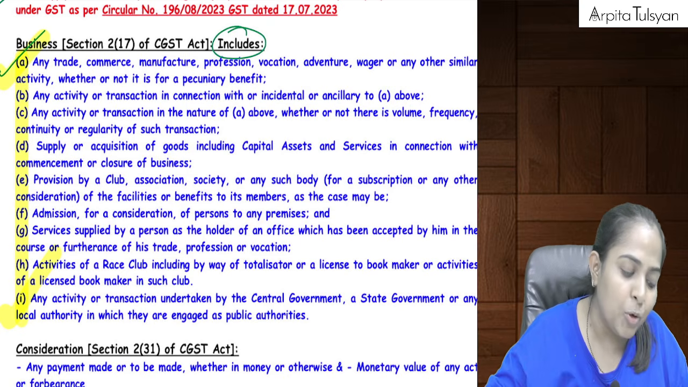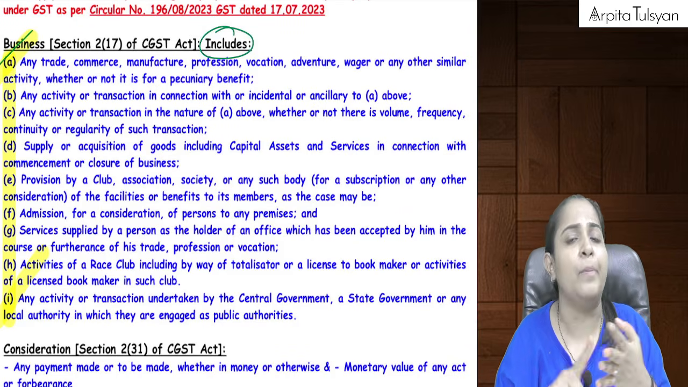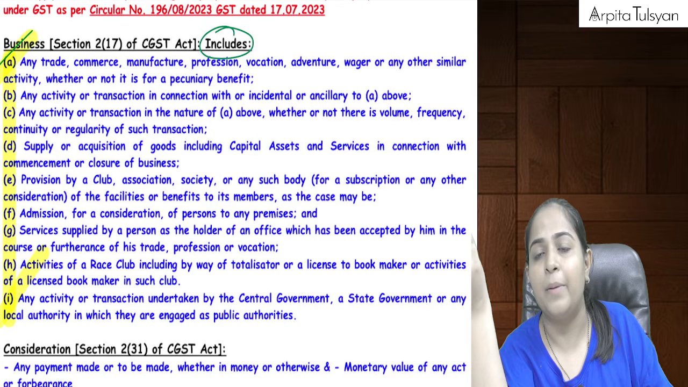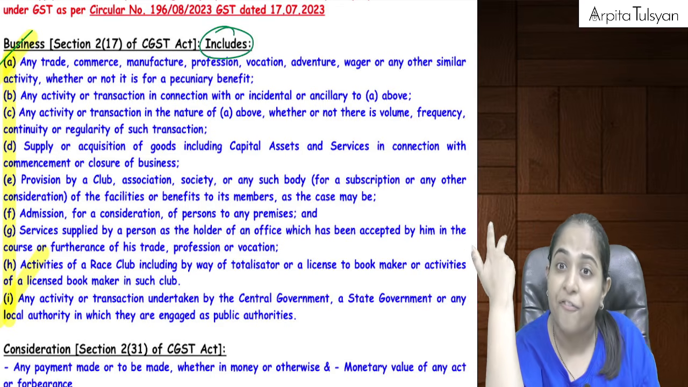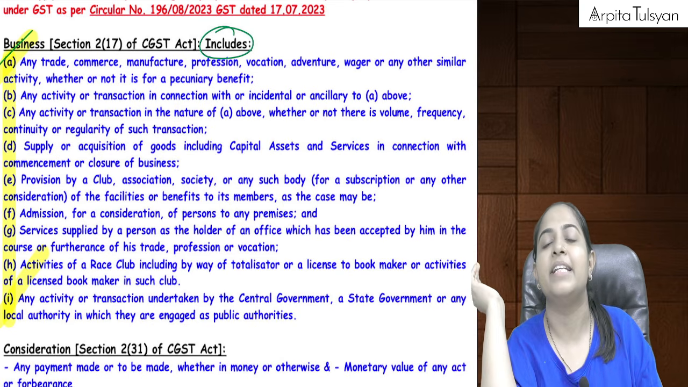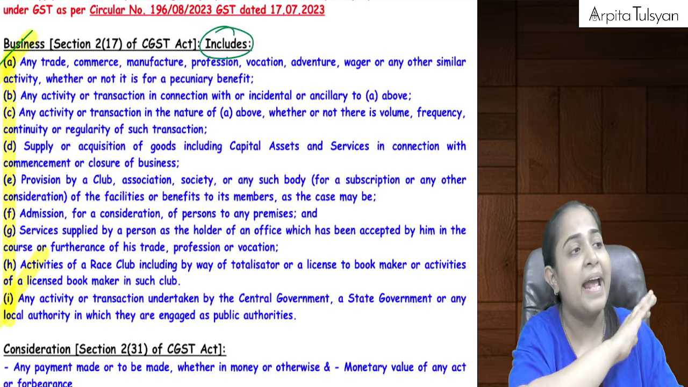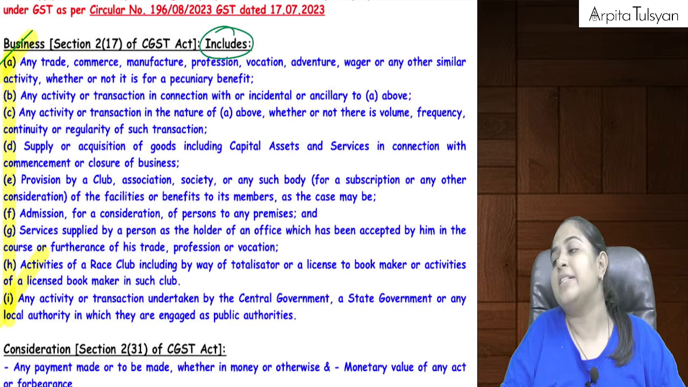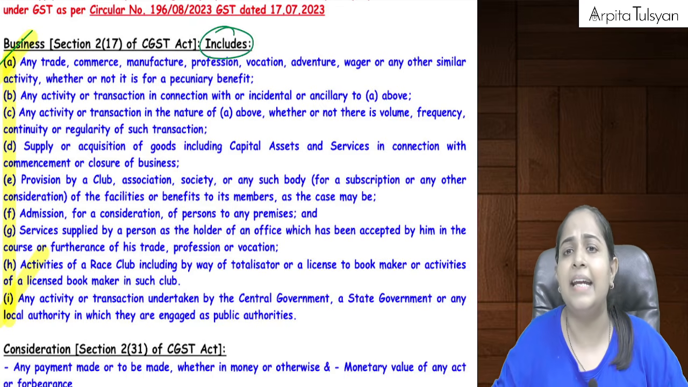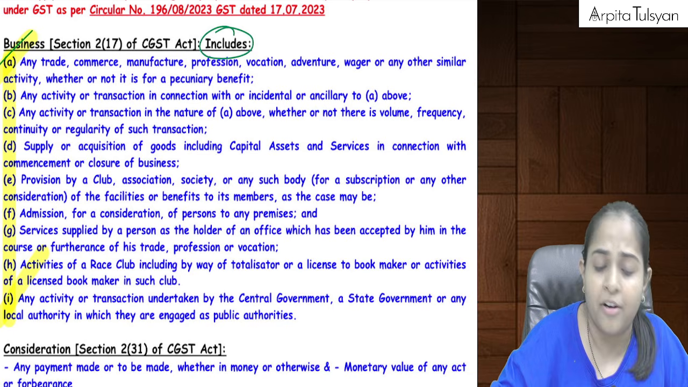So what will be included in business? Manufacturing will be included, wholesaling will be included, retailing will be included, trading will be included. Then commerce will be included, profession and service profession will be included, any sort of vocational activities will be included, any sort of adventure will be included, wager will be included, everything. It can be an amusement park, it can be a factory, it can be a chartered accountant, everything will be included in the term called business.